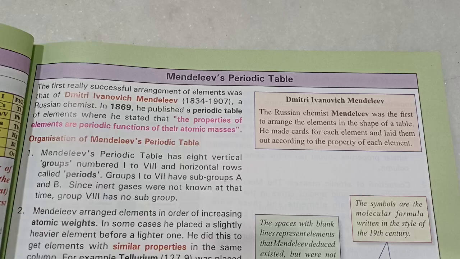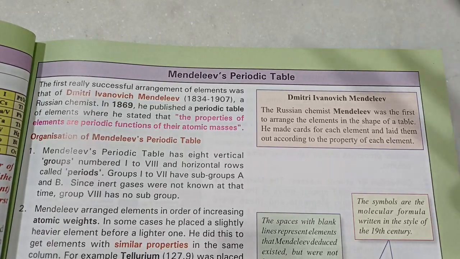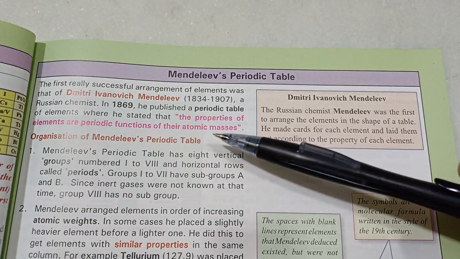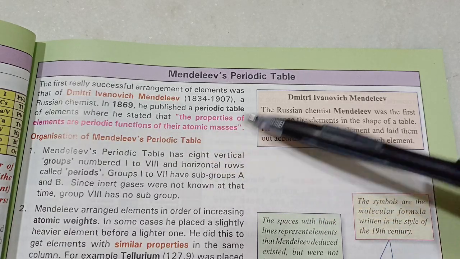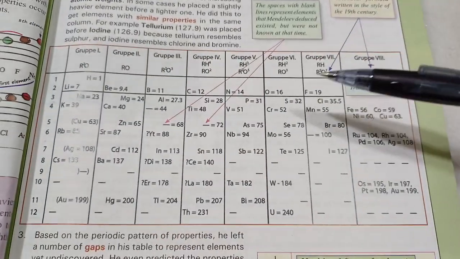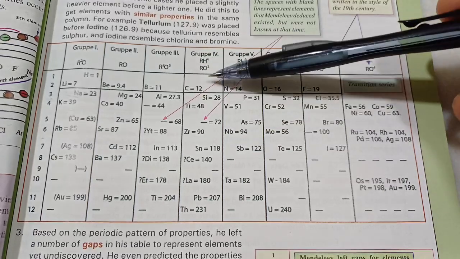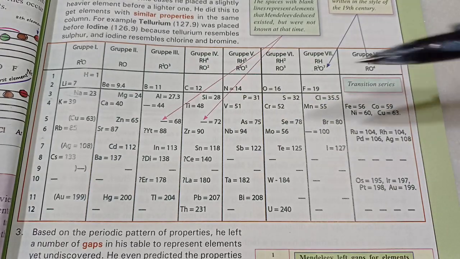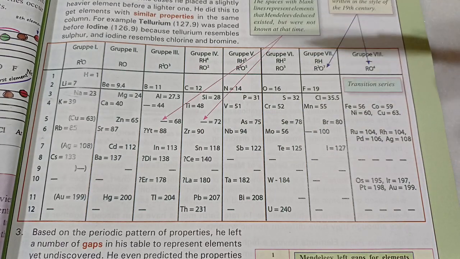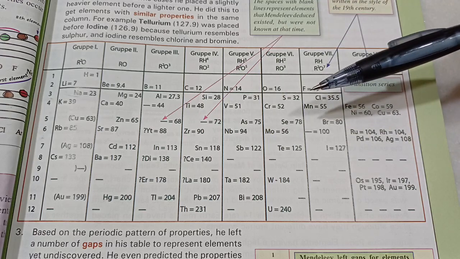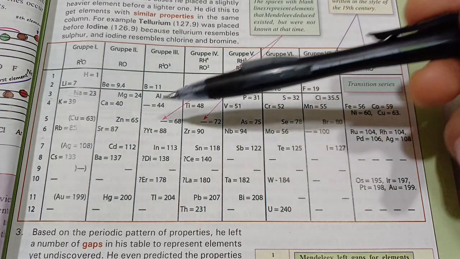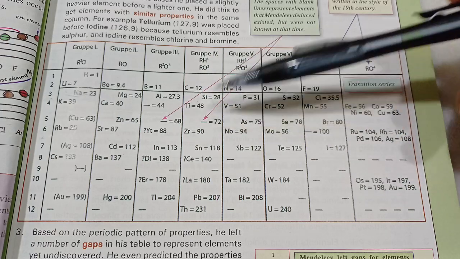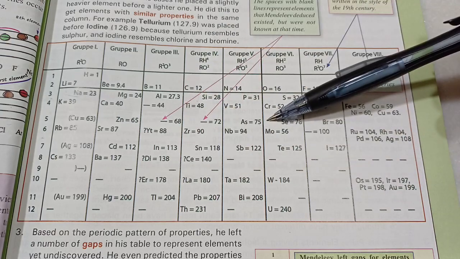And then came Mendeleev onto the scene. He was a Russian chemist. He gave a law. He stated that the physical and chemical properties of elements are periodic functions of their atomic masses, which means that if you arrange the elements in increasing order of their atomic weights, then you will see a periodic repetition of their physical and chemical properties. So this was his original table with groups and columns. That's why it's called a table, and periodic because the properties are repeated periodically.